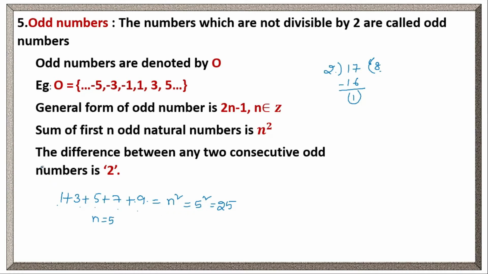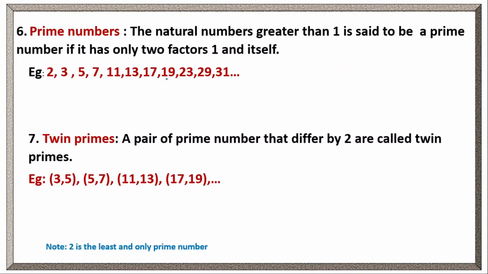Clear? The difference between any two consecutive odd numbers is 2. If you observe all these odd numbers, the difference between any two side by side odd numbers is 2. Here the difference between minus 5 and minus 3 is 2 only, right? Minus 3 and minus 1 also 2. Minus 1 and plus 1 also 2. In this way, if we take any two consecutive odd numbers, the difference will be 2. Is this clear? Right.